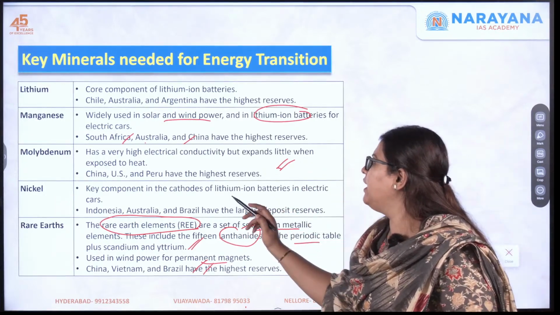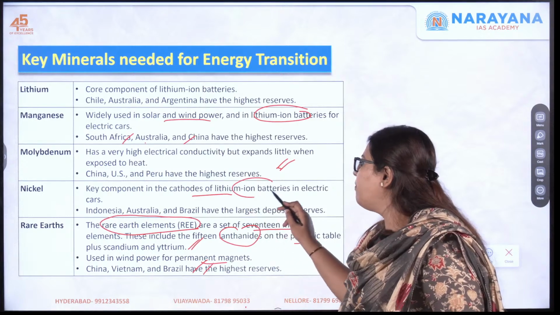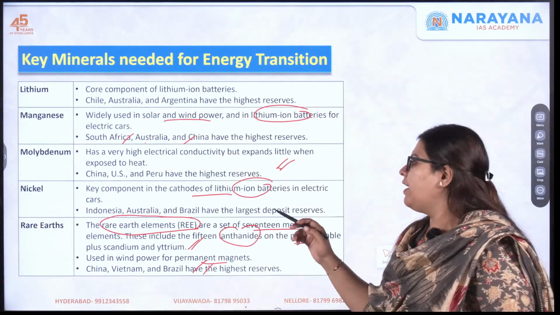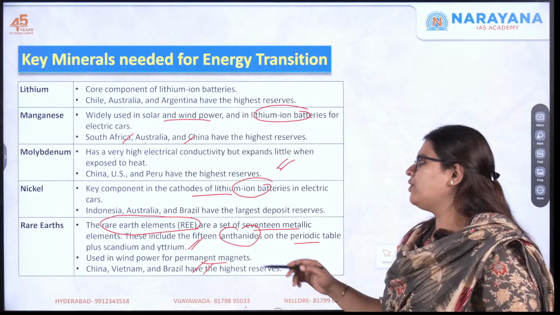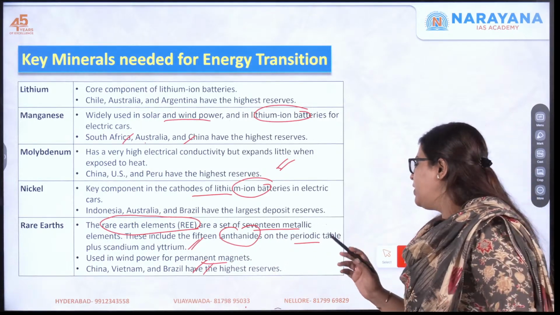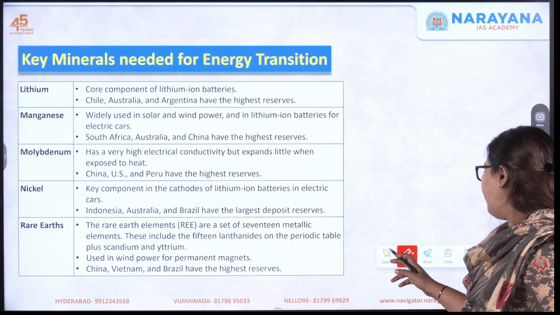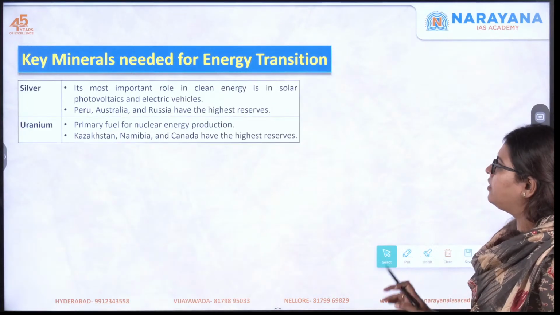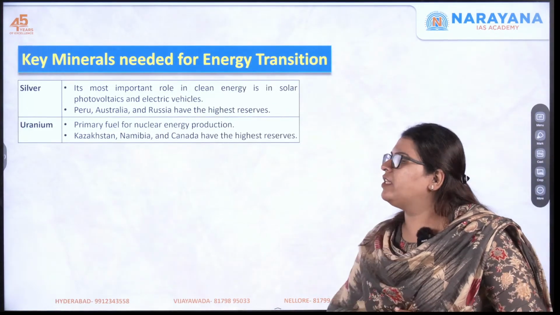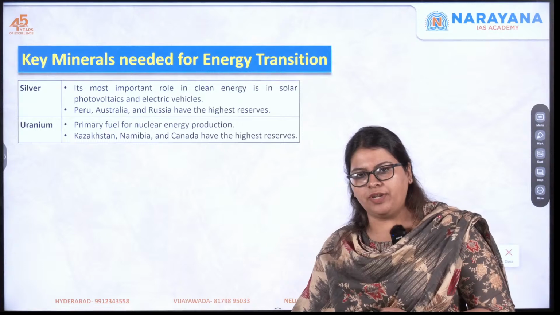And nickel, it's a key component in cathodes, again of batteries in electric cars. And here it is found in Indonesia, Australia, Brazil. All these countries actually have larger deposits. Finally, you have silver as well as uranium.